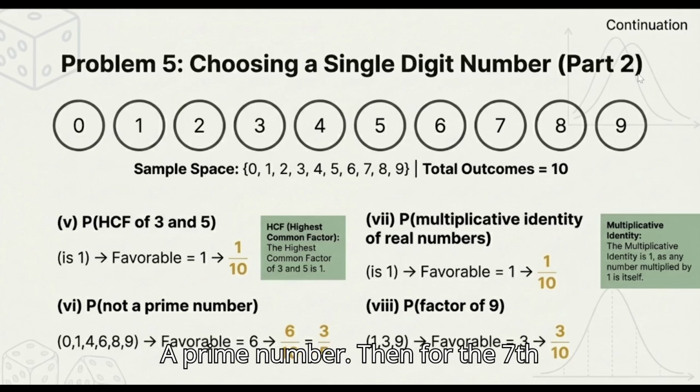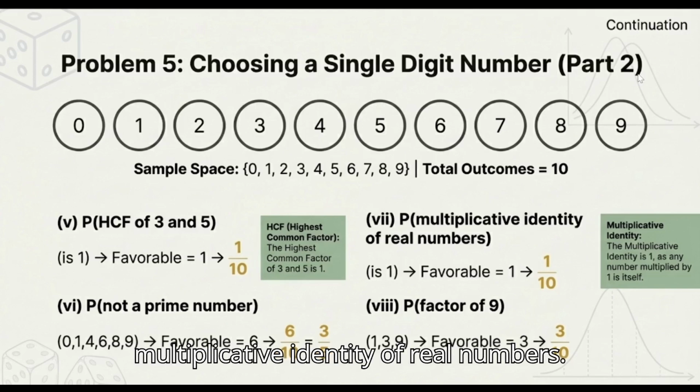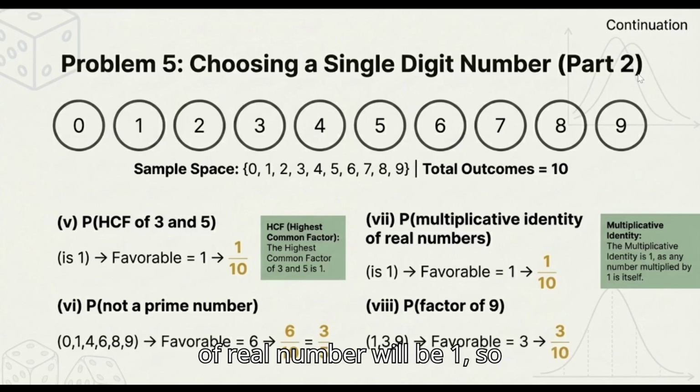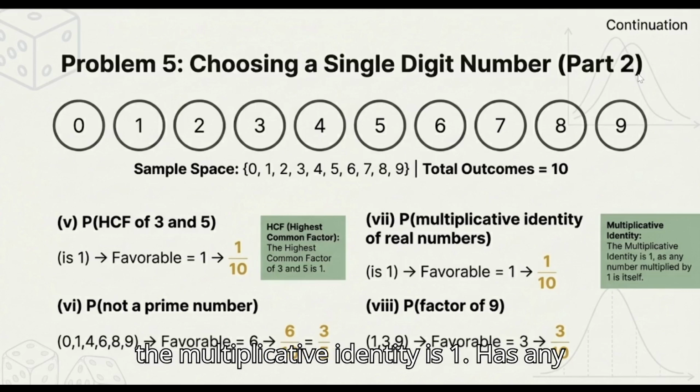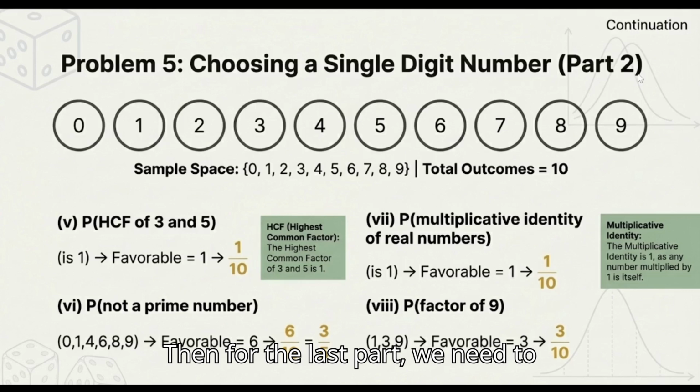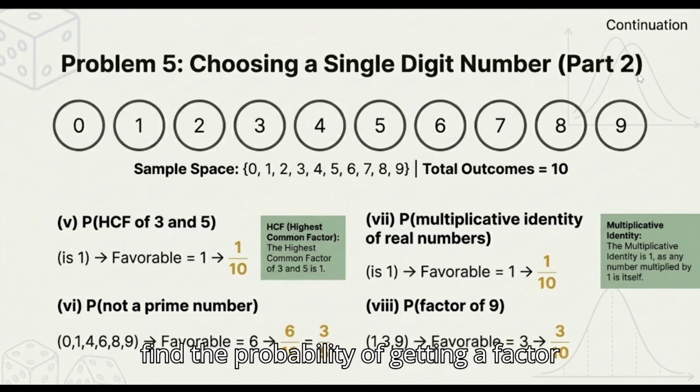Then for the seventh part, the probability of the multiplicative identity of real numbers. We know that the multiplicative identity of real numbers is 1, so our favorable outcome is 1 and our probability will be 1 by 10. And the multiplicative identity is 1 as any number multiplied by 1 is itself. Okay, then for the last part, we need to find the probability of getting a factor of 9.